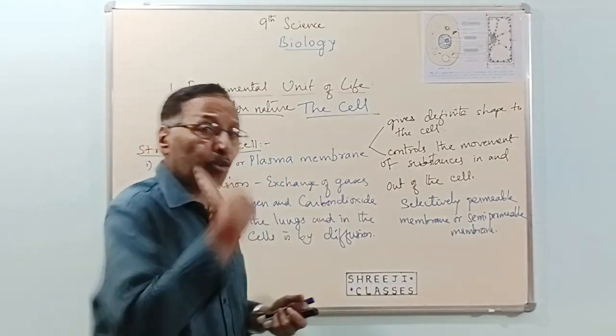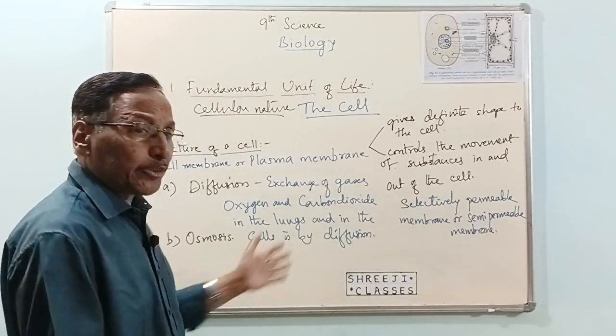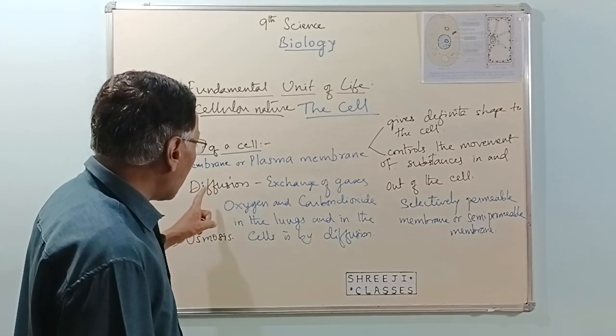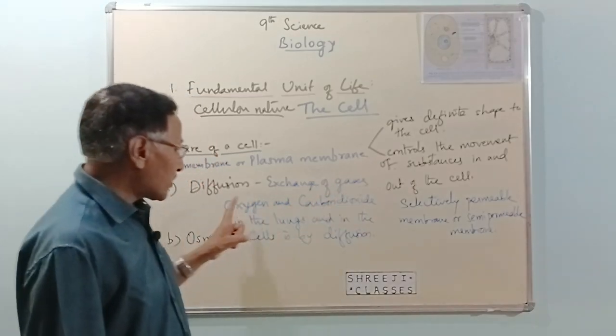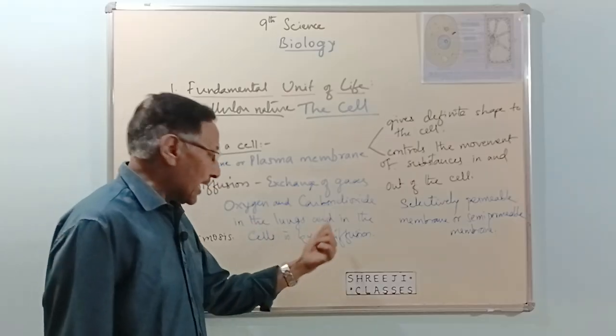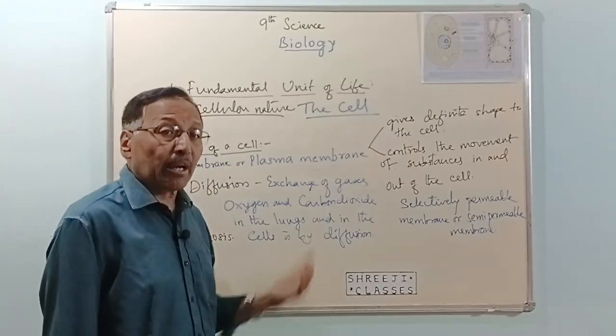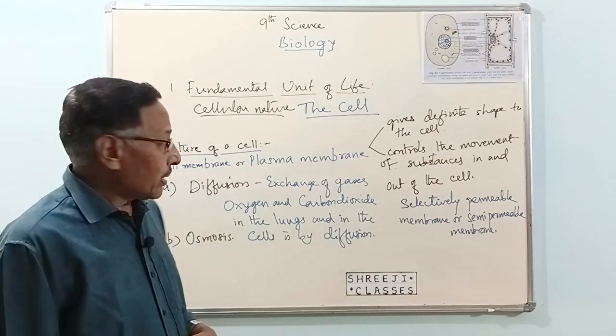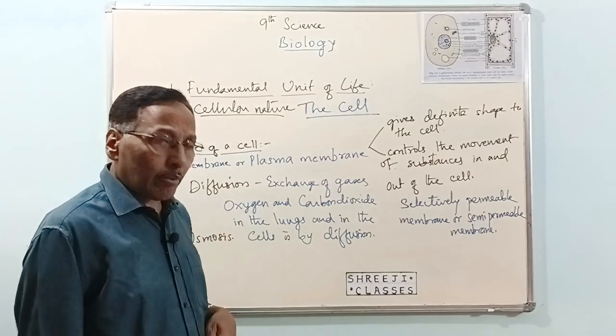Diffuse means to penetrate, go inside and mix with other particles, right? So the exchange of gases like oxygen and carbon dioxide in our lungs and in the cells is by diffusion. This is one example.